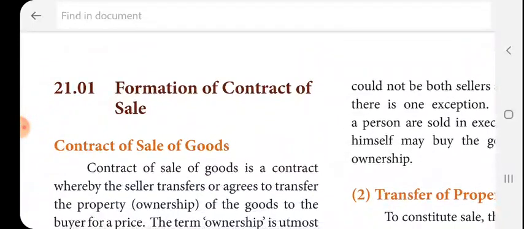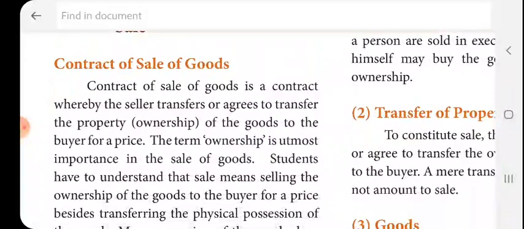The formation of contract of sale. Contract of sale of goods. For a contract, two persons need to be involved. Where the seller transfers his ownership to the buyer, this transferring of ownership from the seller to the buyer is known as contract of sale of goods.